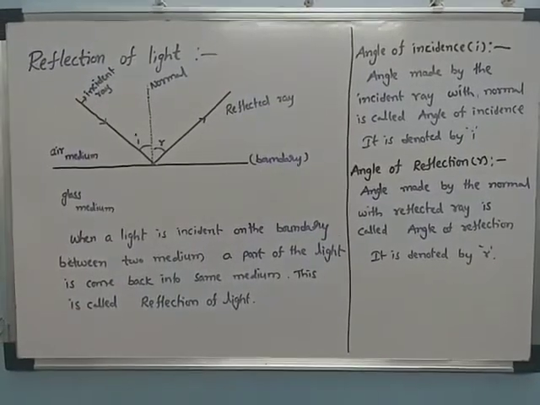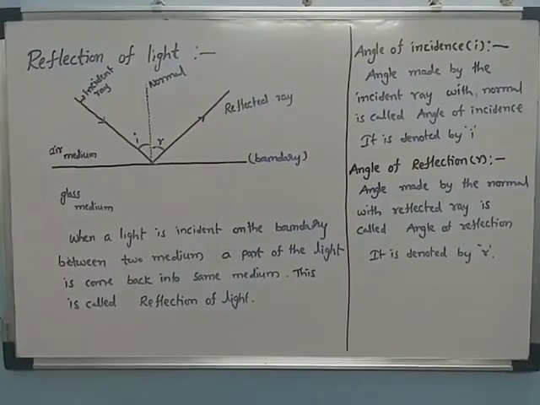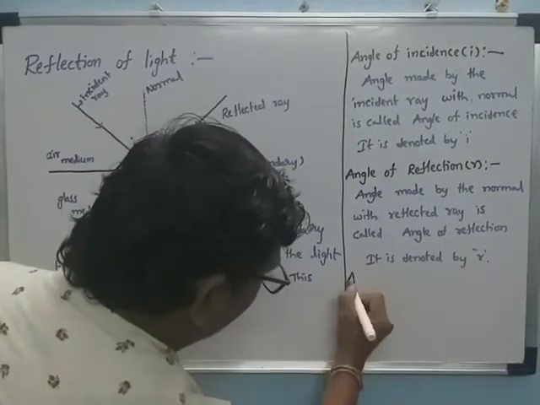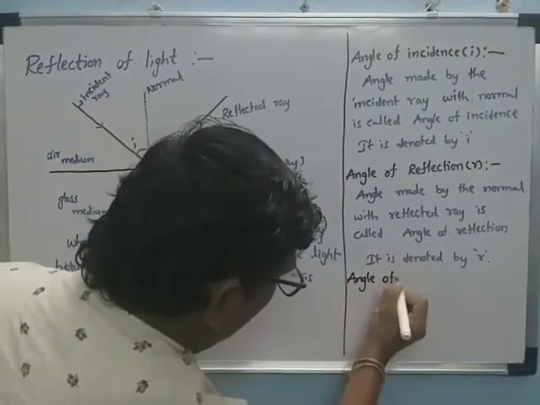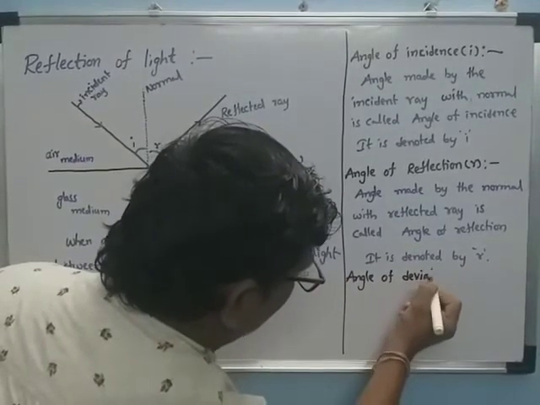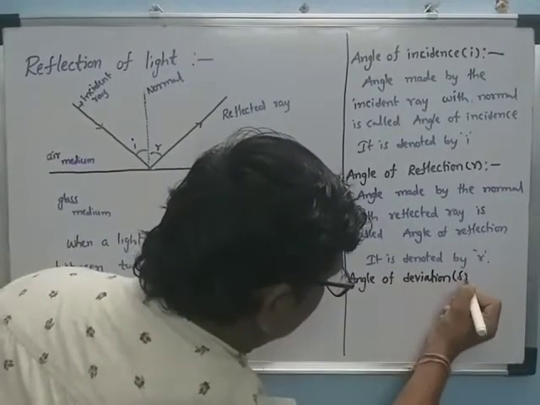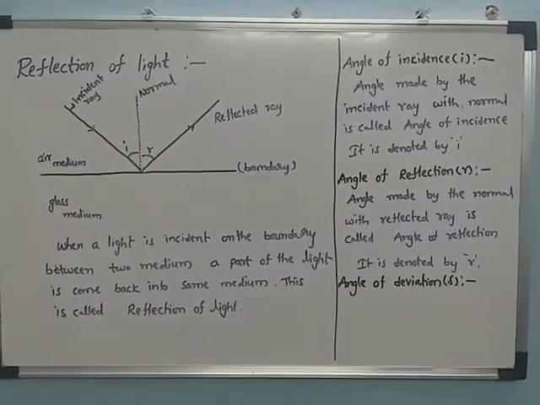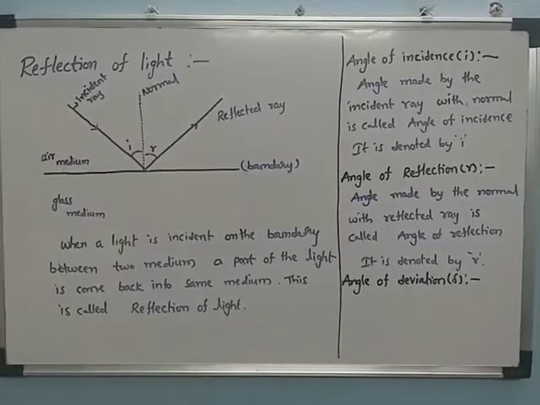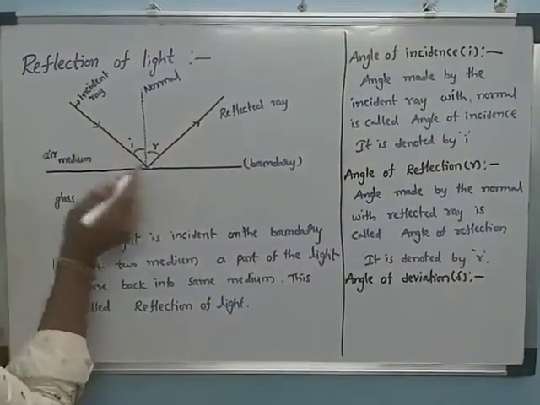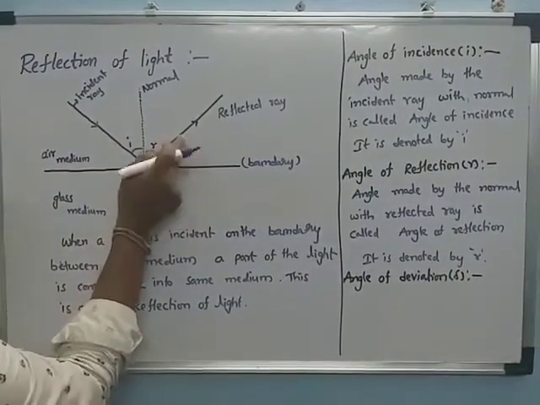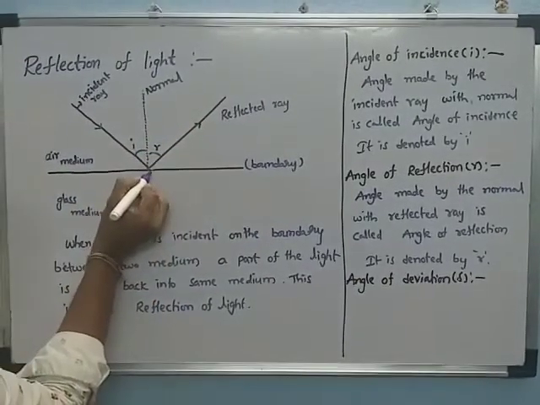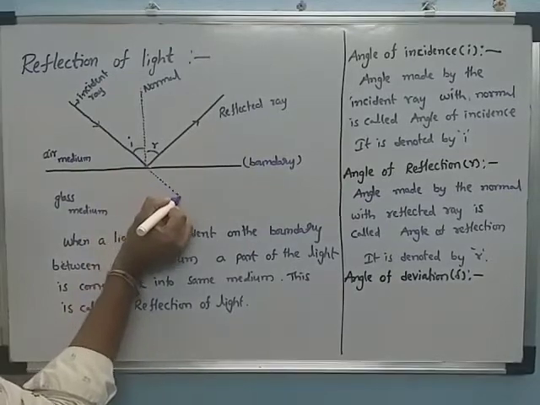Next we are discussing the angle of deviation, which is denoted by a small delta. For example, some part of the light comes back into the same medium, and another part moves into the glass medium.